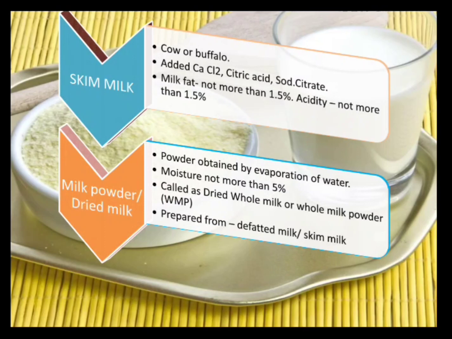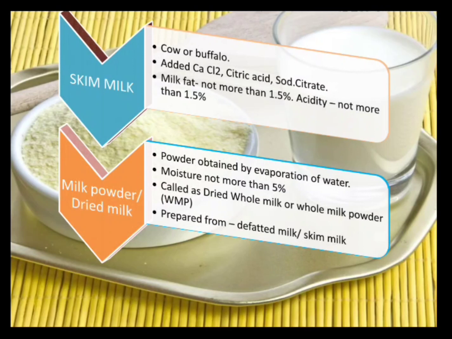When I want to use the milk, I'll just take the milk powder, mix it in water and consume it, as per the requirement. It is generally prepared by taking the whole milk and evaporating the water content by various processes, retaining the total milk solids.